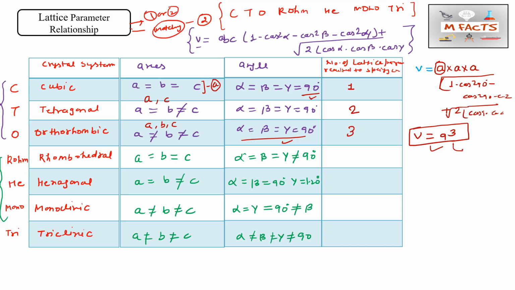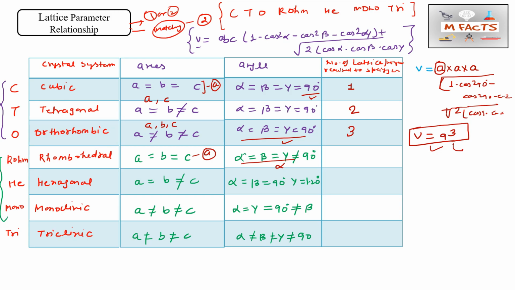Okay, and for rhombohedral, how can we find it? a equals b equals c, so one a is required. For rhombohedral, alpha equals beta equals gamma, but these are all not equal to 90, and they are all equal to each other. Since this is not 90, we need one angle, that is alpha.